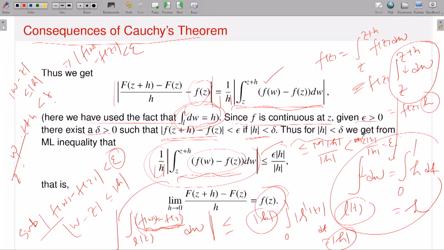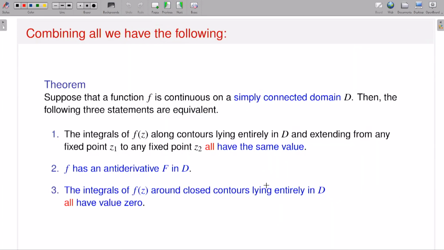So therefore you will have this object. That means this object is epsilon times mod h divided by mod h. So 1 by mod h will be there in the denominator, and this is coming from the ML formula. So therefore h gets cancelled. Therefore I can estimate this difference as arbitrarily small. So therefore this limit exists, and it is exactly equal to small f.